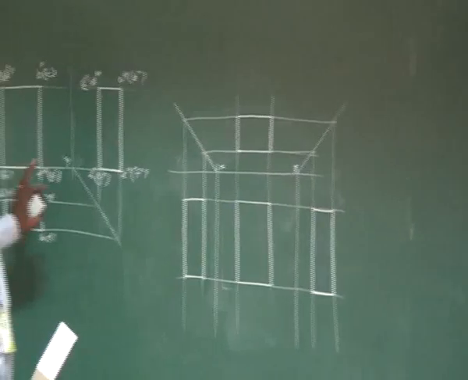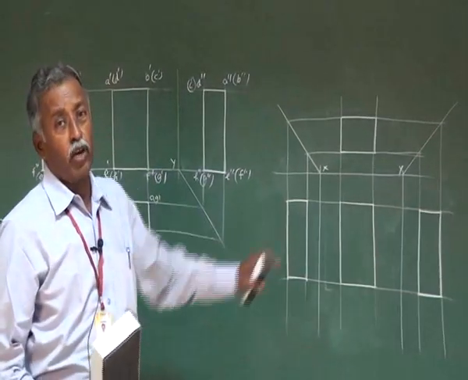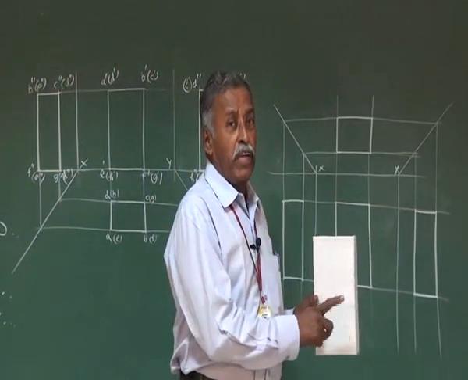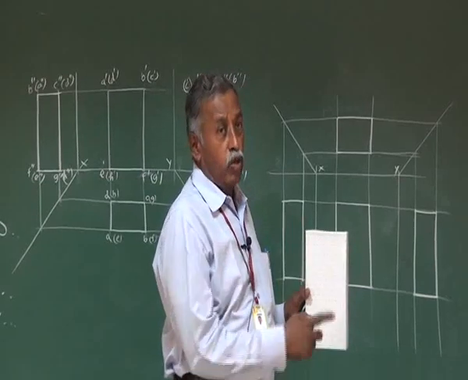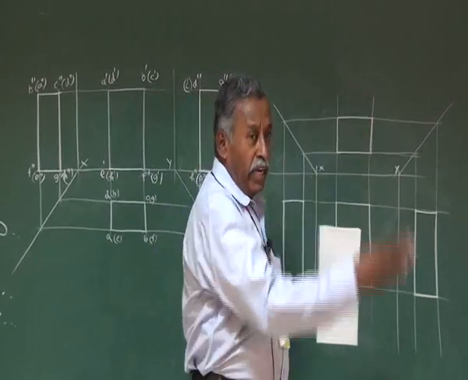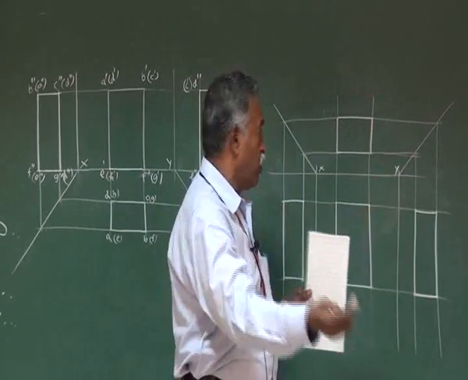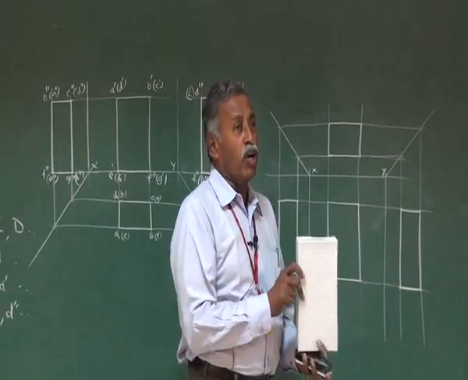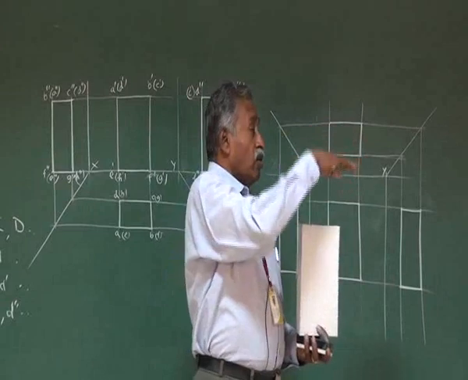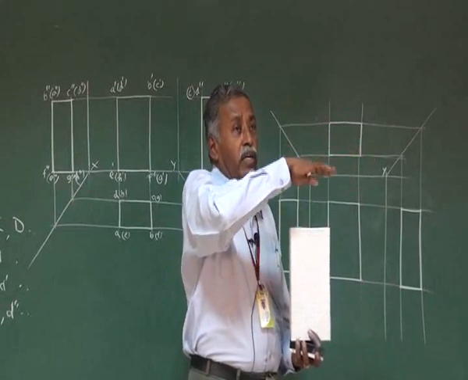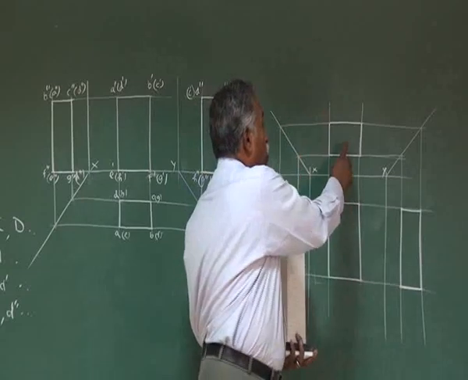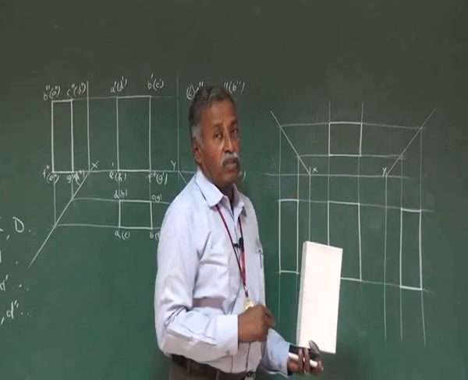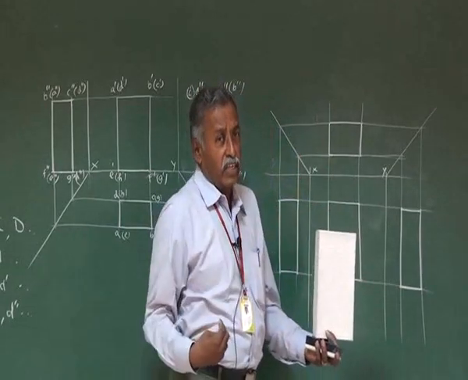Next we will see how to mark the same points in the third angle projection. In the third angle projection, as we have seen, the plane of projection is kept in between the object and the observer. To get the front view, the vertical plane is kept in between the object and the observer. So we get the front view here. To get the top view, the horizontal plane is kept here. So the view is obtained in this horizontal plane and rotated by 90 degrees, and the top view comes at this place.